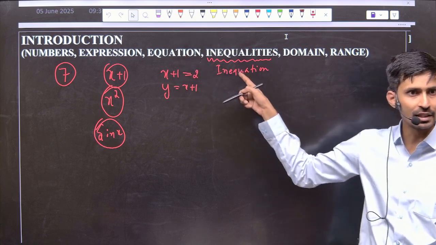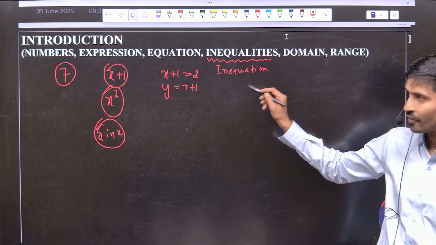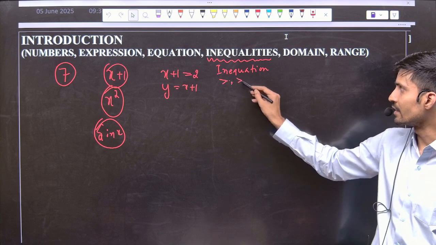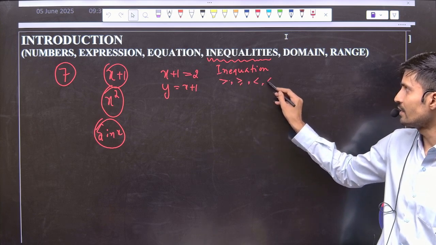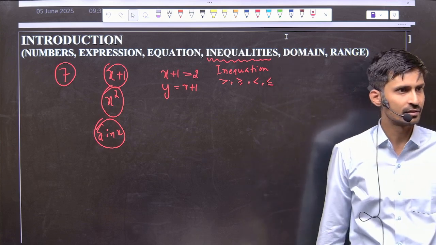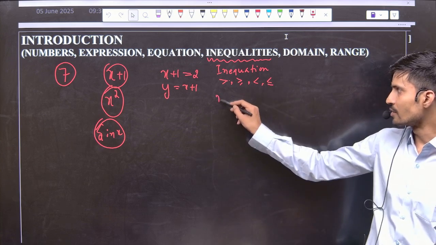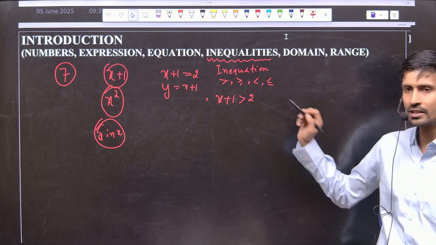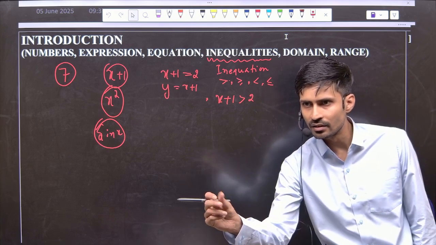Equation becomes inequation. When we say inequation, the equals to sign is replaced with greater than sign, greater than equals to sign, less than sign, and less than equals to sign. Like if I write x plus 1 greater than 2, now this is not an equation, this is an inequation.